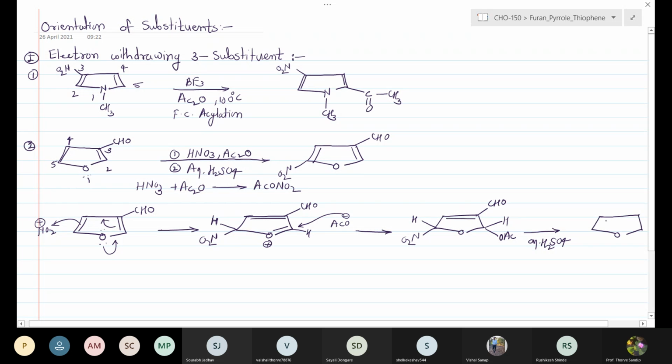That gives the aromatization of this ring, with the loss of acetic acid, minus AcOH, under acidic conditions.